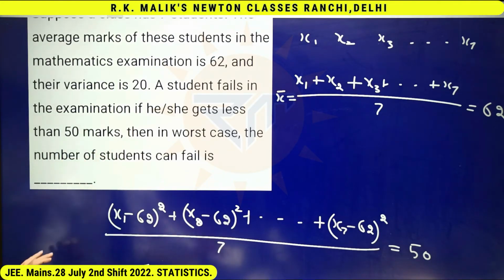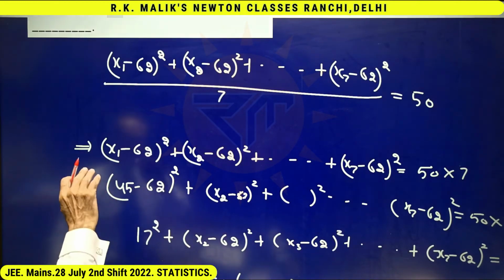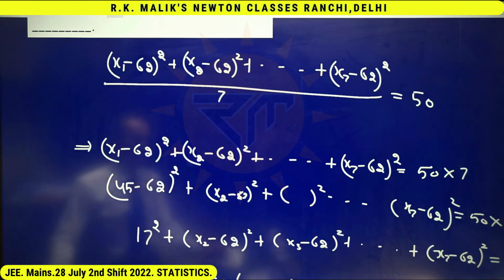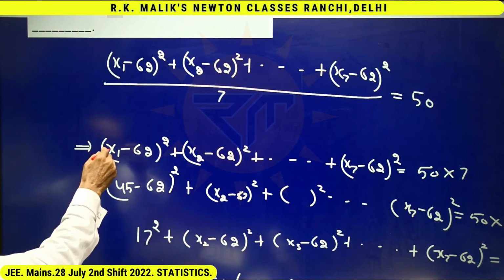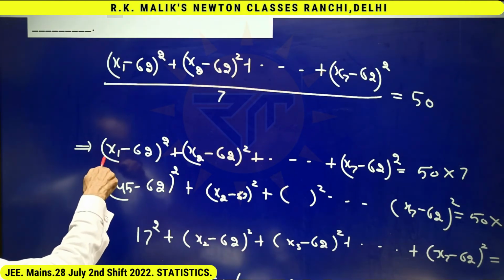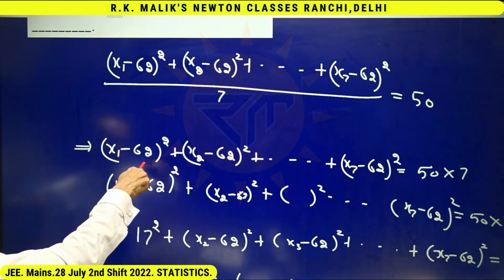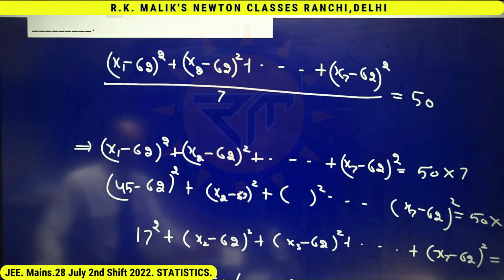And for worst case, I was supposing 49 marks because I wanted to check maximum how many numbers out of x1, x2, x3 up to x7 can be made 49 or less. Because if I decrease the value of x1, the value of this goes on increasing, and as I go on decreasing the value of x1, a situation will come when the value of this will become greater than or equal to this. That is why I had taken the maximum possible value of x1.